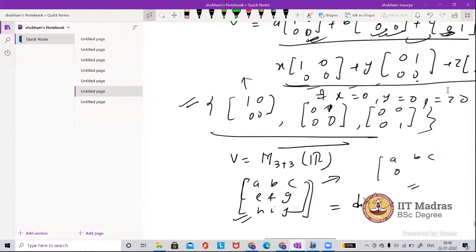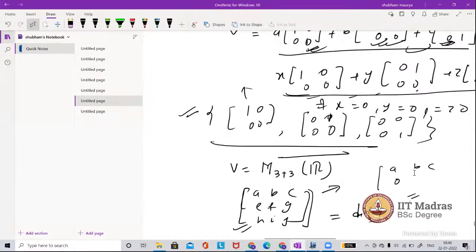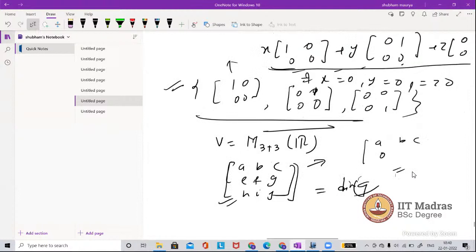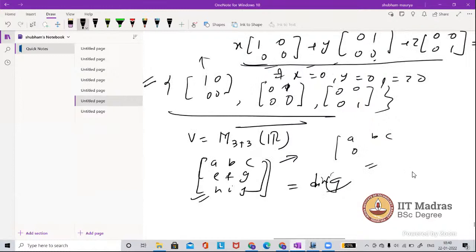So I was discussing, if the condition is an upper triangular matrix, then your general matrix will be different, right? It will be a, b, c, 0, d, e, 0, 0, f. This is the upper triangular. Now tell me what will be the dimension here? 6. There are 6 non-zero vectors: 1, 2, 3, 4, 5, 6. So the dimension will be 6.